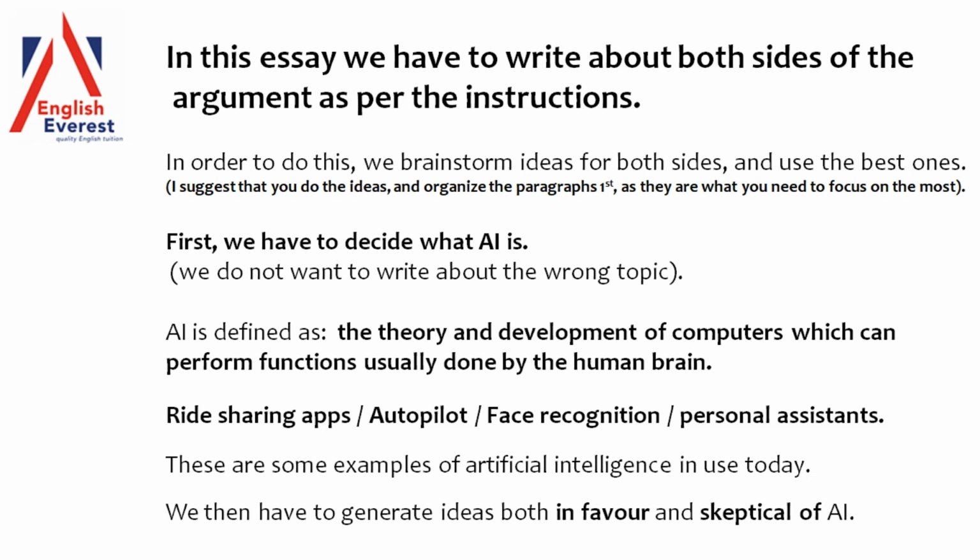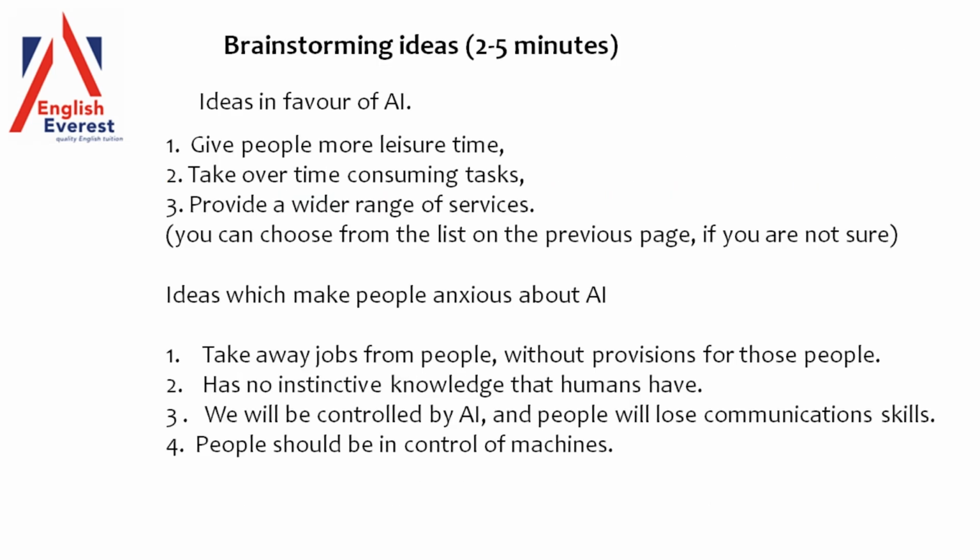There are some examples of artificial intelligence in use today. Above: ride-sharing apps, autopilot for planes, face recognition, personal assistance. Therefore, different examples. So we have to generate ideas in favor and against. That's basically what we're doing. So brainstorming ideas. I've listed two sets: in favor and against. Against here means people are anxious or worried about it, so we'll just call it against, just for simplicity.